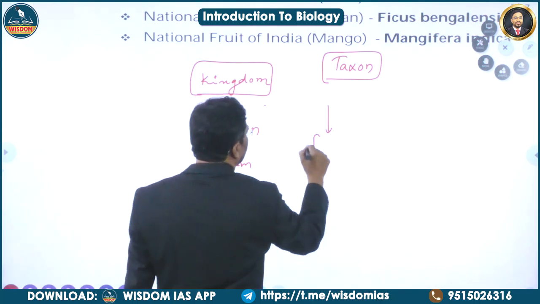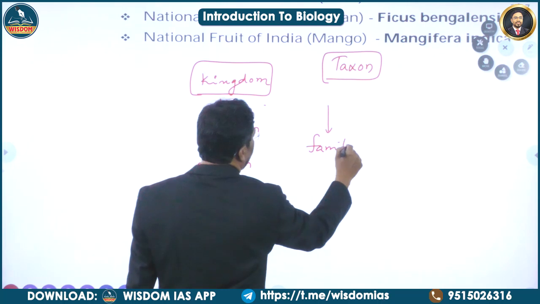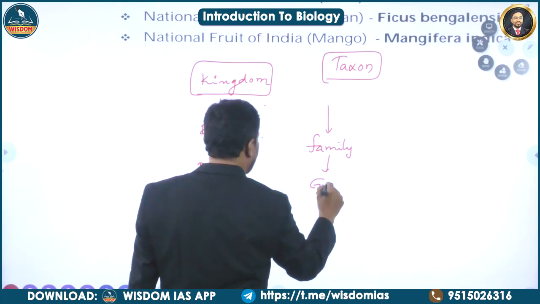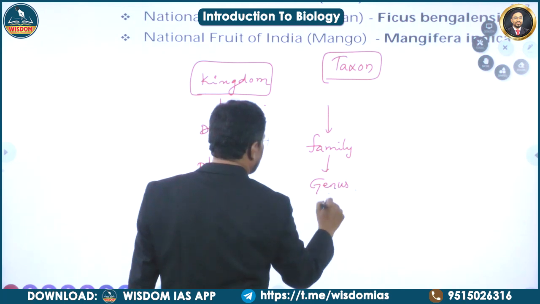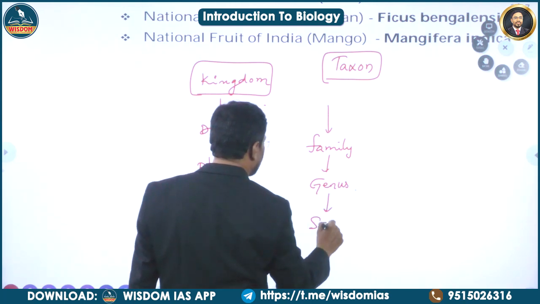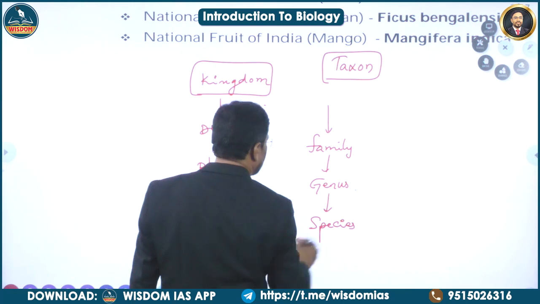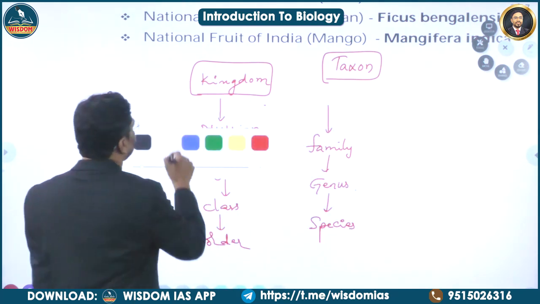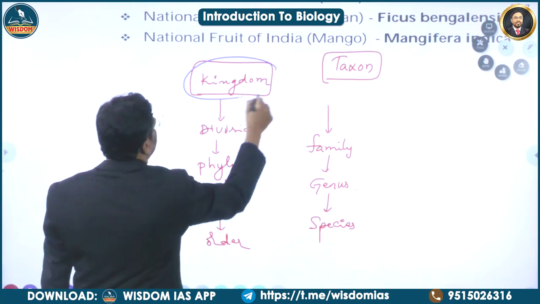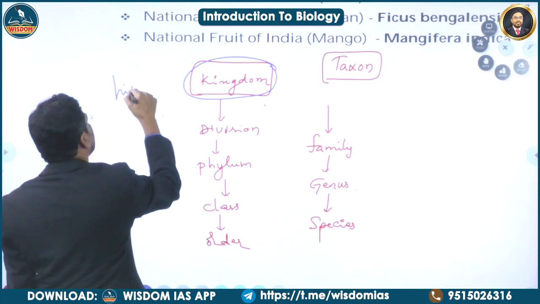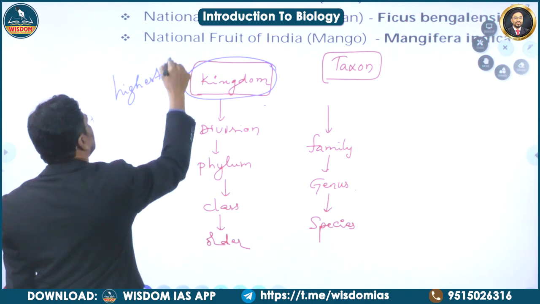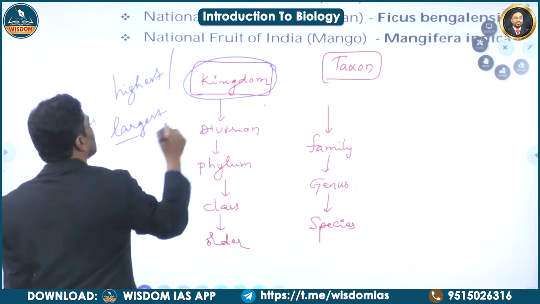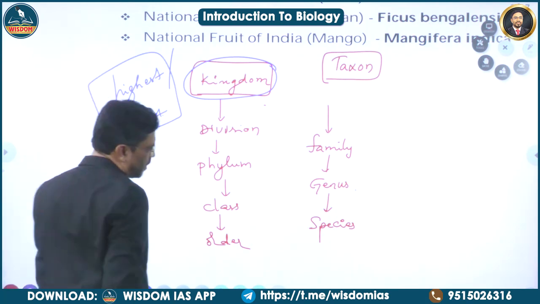Order into family. Family into genus. Genus into species. Here, the kingdom, it is the highest taxon of classification. Highest, or it is the largest taxon of classification. You have to remember this one.